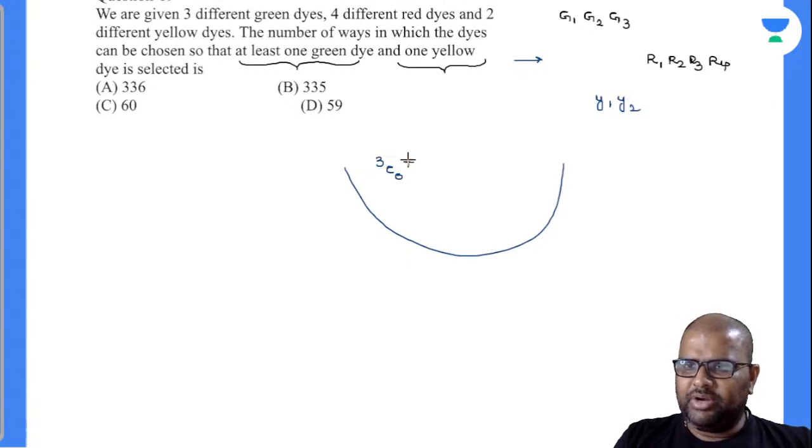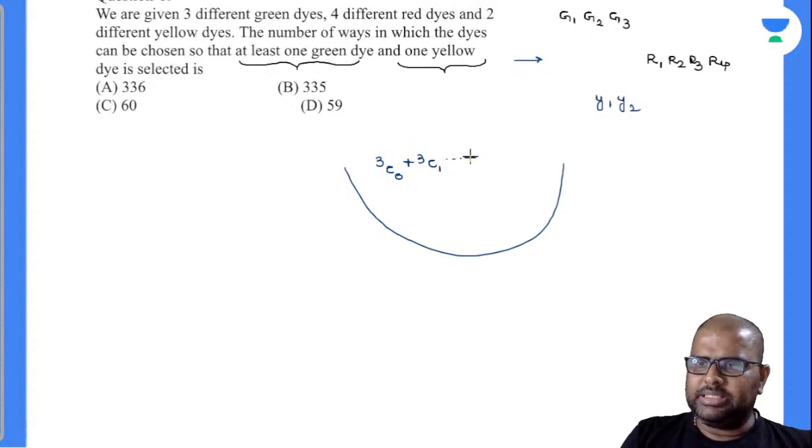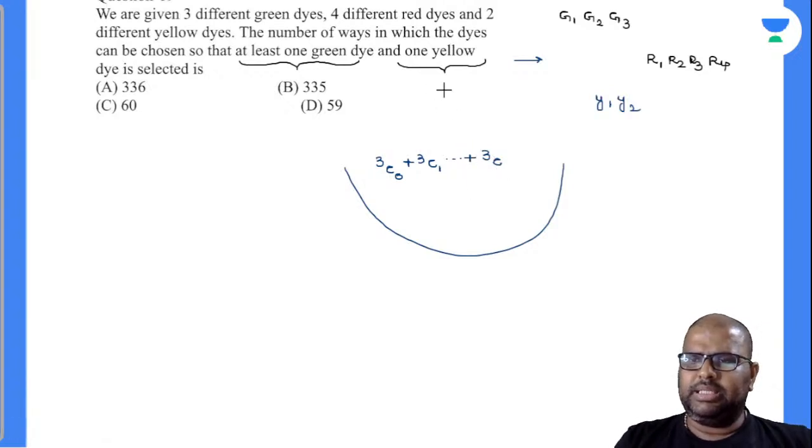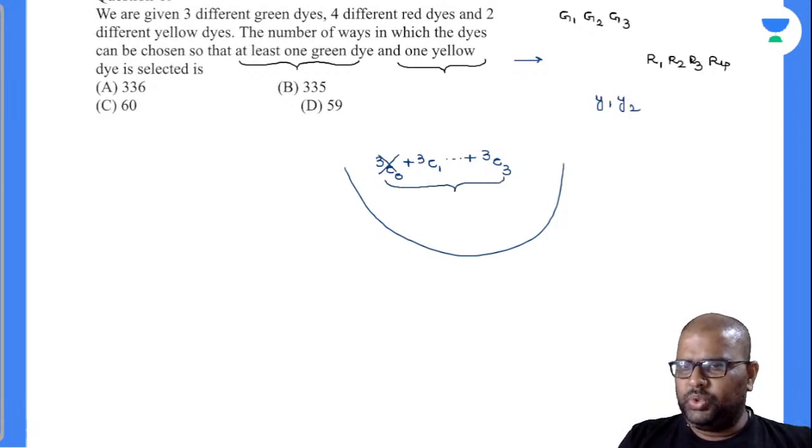If you like one green die, it is 3C1. So on, it will be up to 3C2. But in the question there, you are asked to select 3C3, not 3C2. So at least one. So what will be the value here? Is it 2 cube minus 1? Yes, it is 2 cube minus 1.